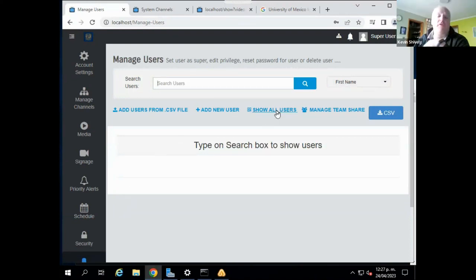If they're a member of a group, then they just log into their account, just like normal, and they will be identified as a member of that group. Same thing with a team.